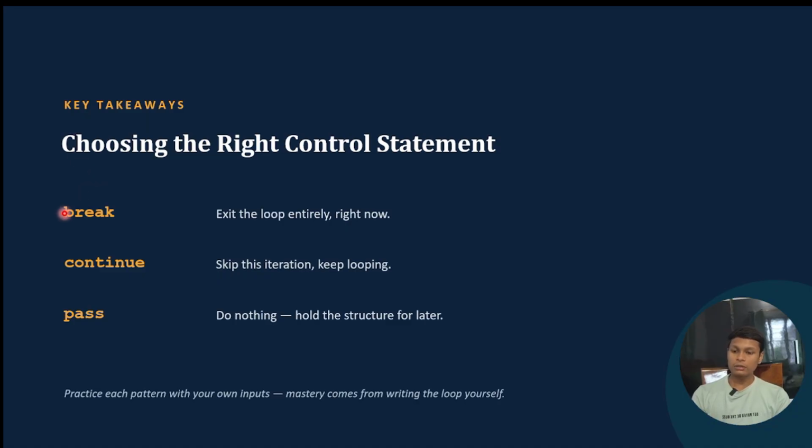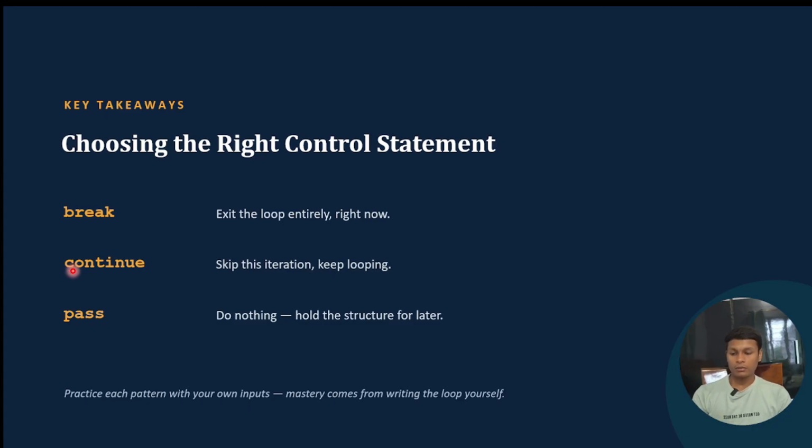So in this video we talked about the break statement, continue statement, and pass statement. Why do we use the break statement? We use break to exit the loop entirely, meaning we immediately leave the loop if break is executed.